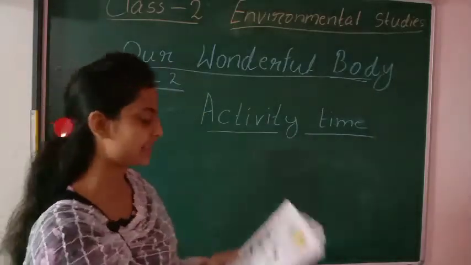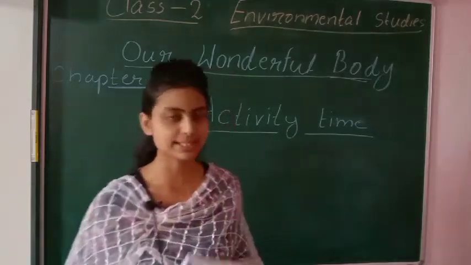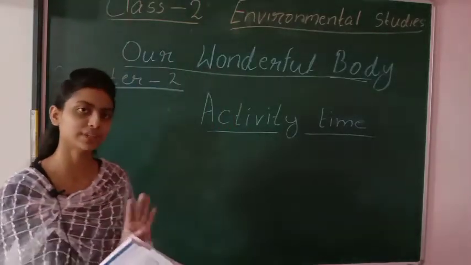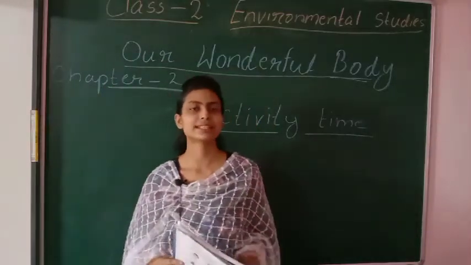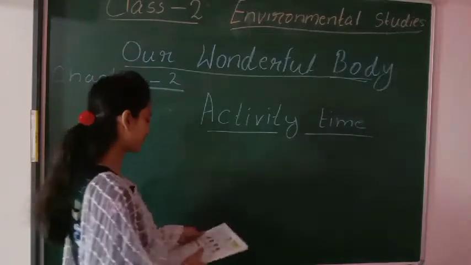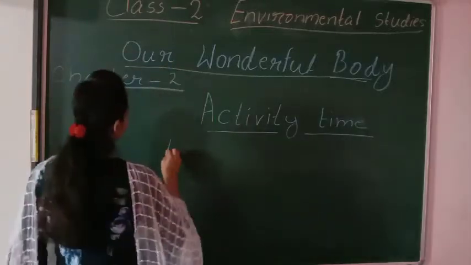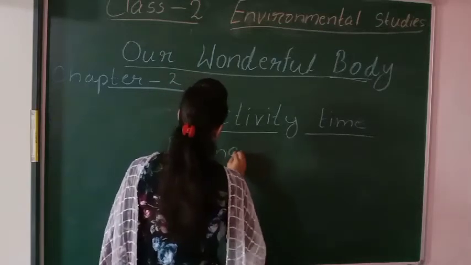Write any 4 activities you do daily by using both your hands and legs in the school. Then tell me the 4 activities. First one is, if you are playing badminton, you are using your hands and legs.